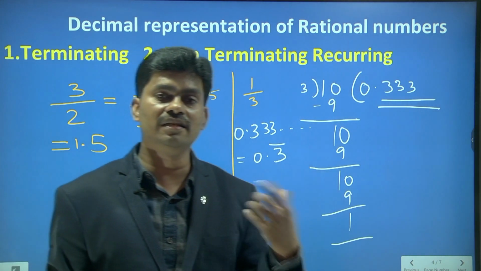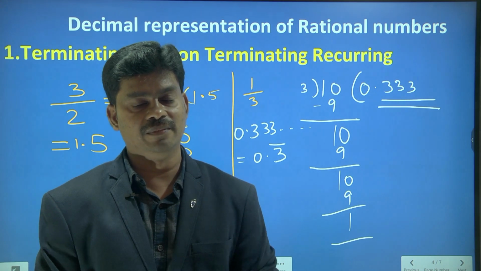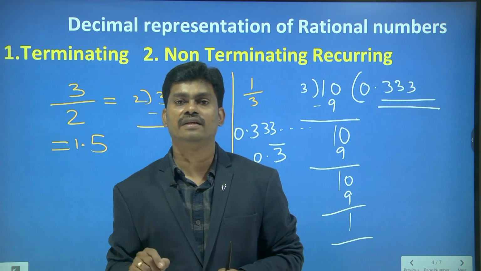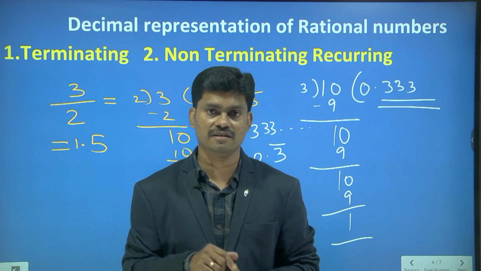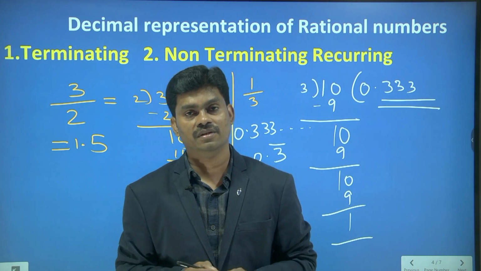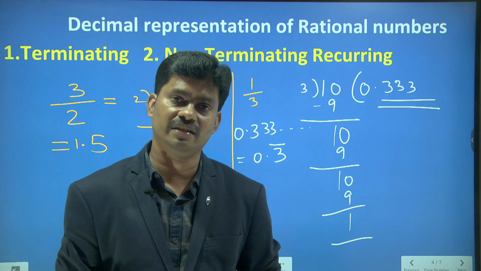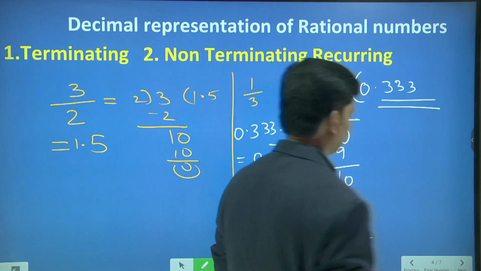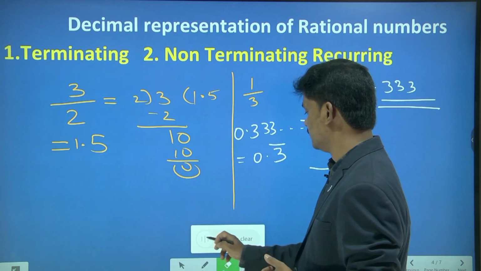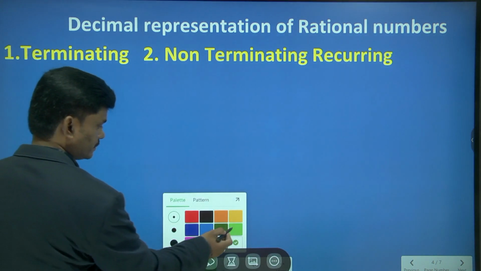So what kind of decimals are called irrational numbers? This is our question. Terminating and non-terminating recurring decimals are called rational. Then what about the irrational? Just now we have seen an example. Root 2 is equal to 1.414213 and so on. What is the name we are giving there? Can you guess? Non-terminating, non-recurring decimal. Let me write on the board.